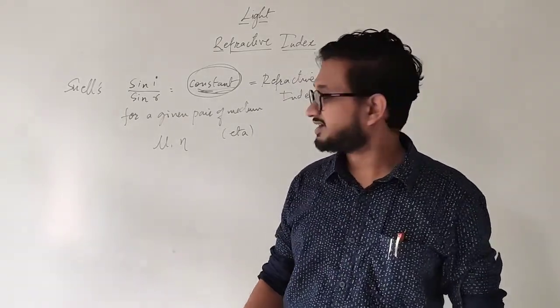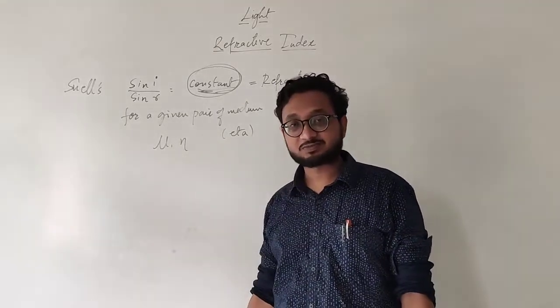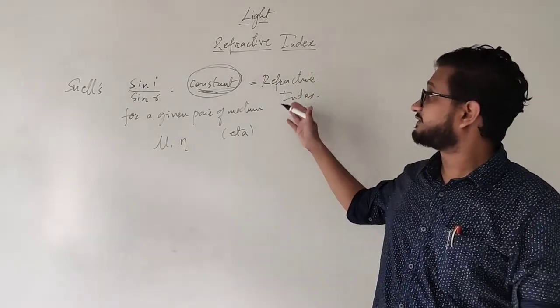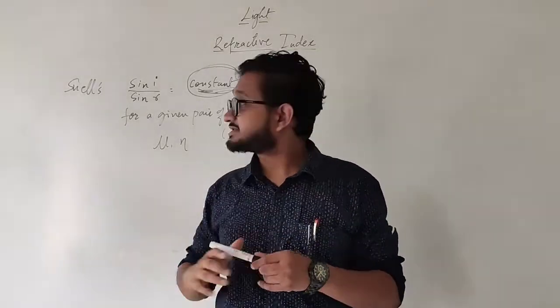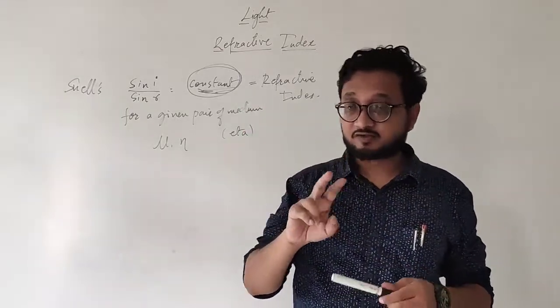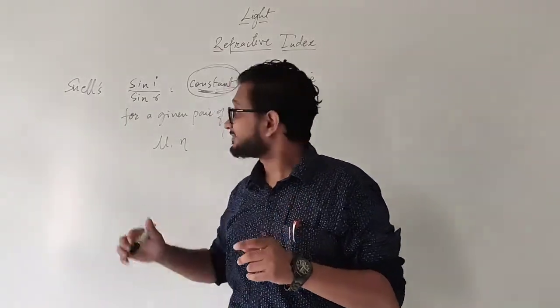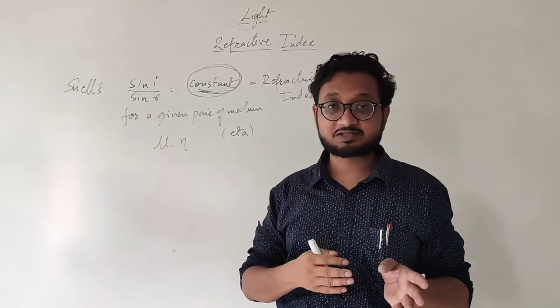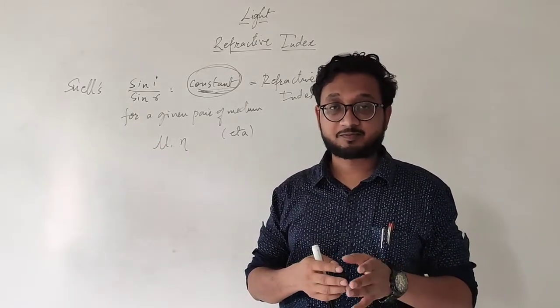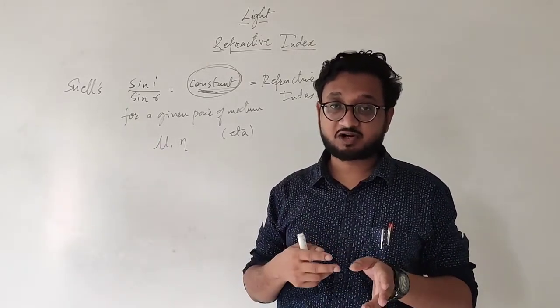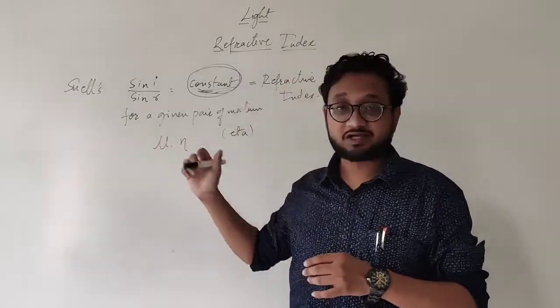We'll see an example after some time, but let's understand refractive index. Always remember that Snell's law is also described as the second law of refraction.